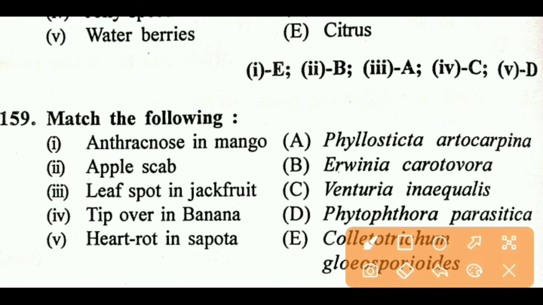Next. Apple scab is Venturia inaequalis, anthracnose of mango is Colletotrichum gloeosporioides, heart rot is Phytophthora parasitica, tip leaf spot of jackfruit, and tip over is Erwinia carotovora.